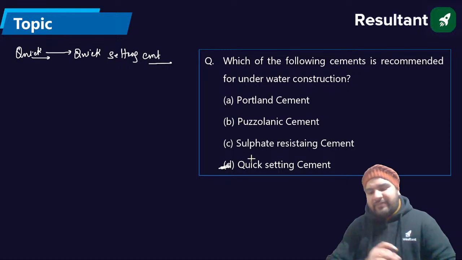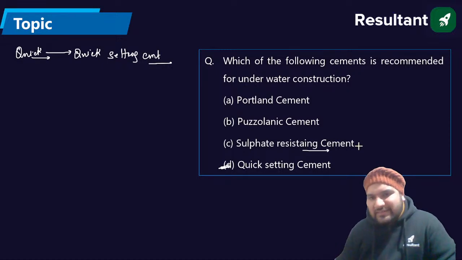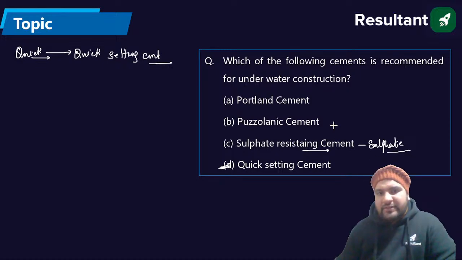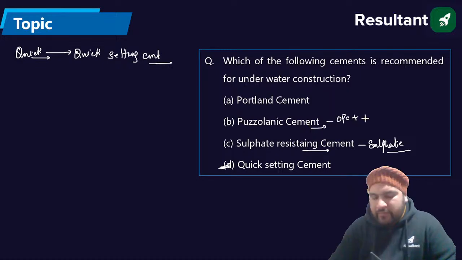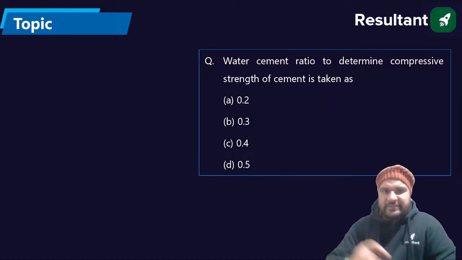Where is sulfate resistant cement used? Sulfate resistant cement is used for places where there is sulfate attack on the concrete. What is pozzolanic cement? This is actually OPC cement plus some pozzolanic material. So the right answer for this question is D.